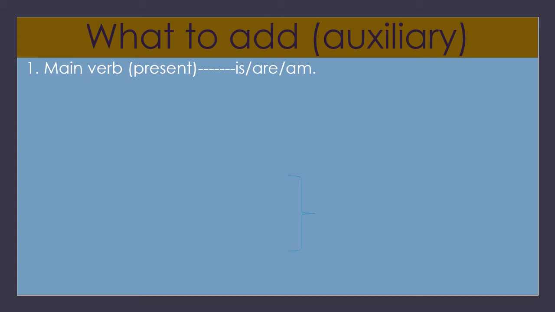Two, if the verb is in past tense, you should add either was or were. Was is for singular, were is for plural.